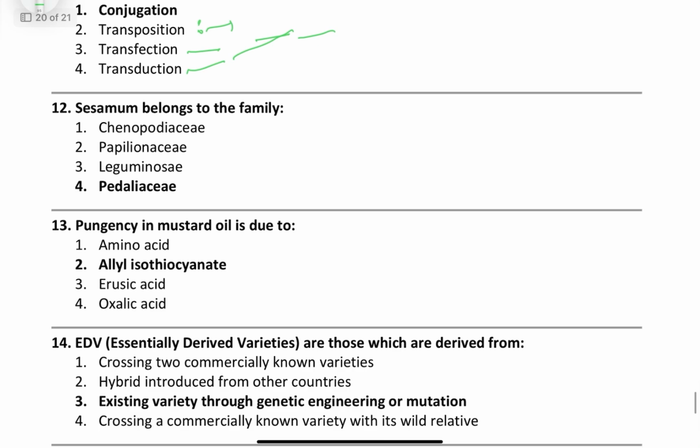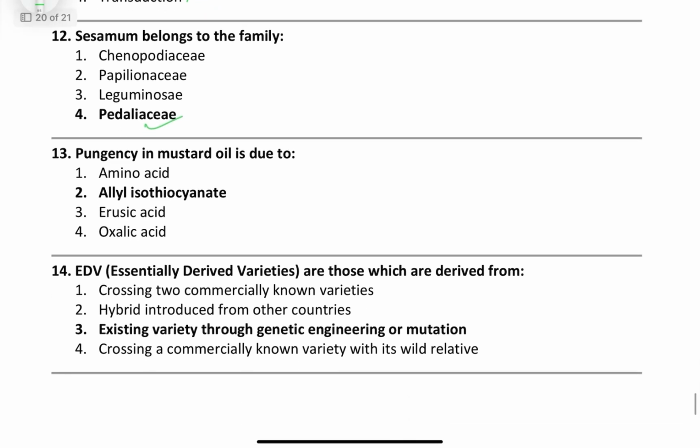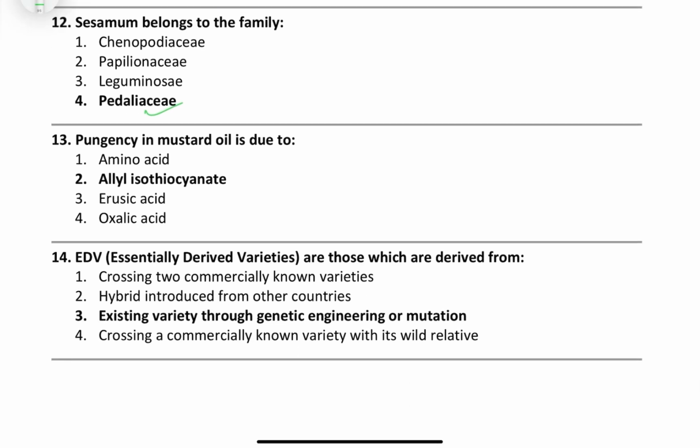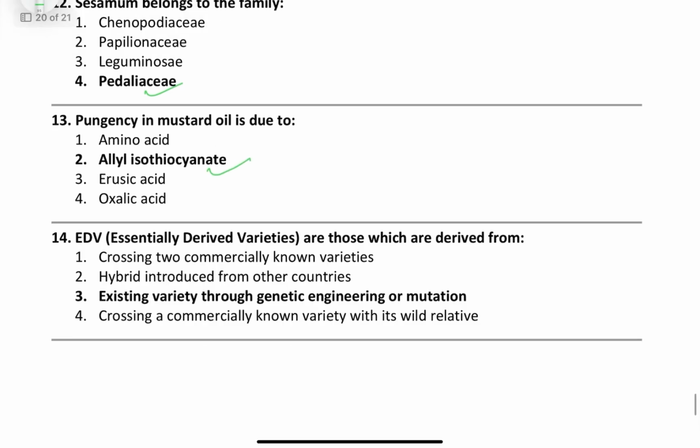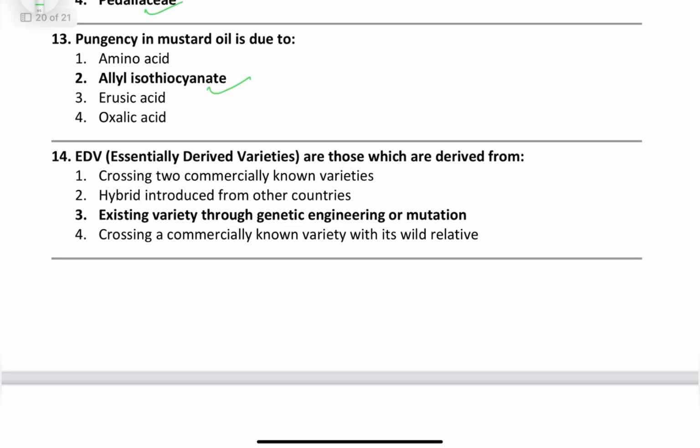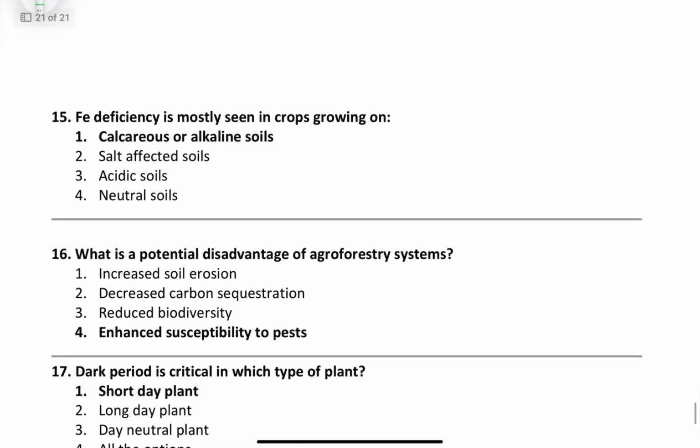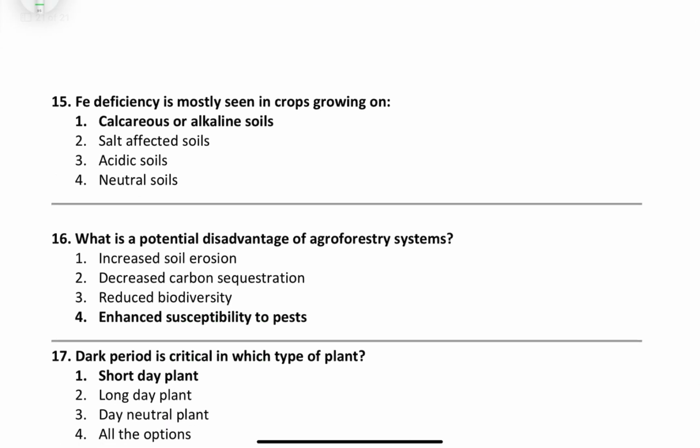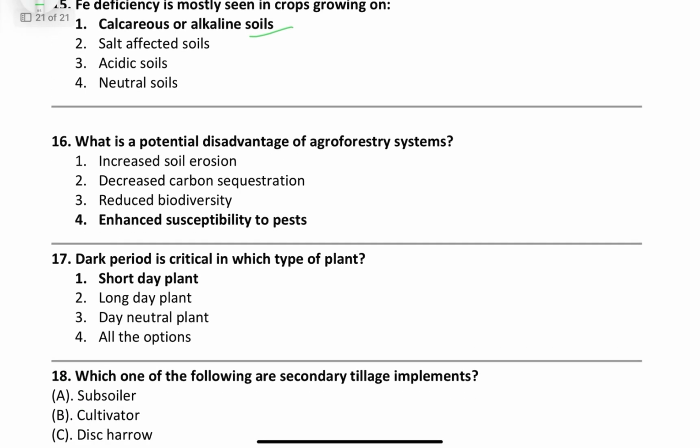Sesame belongs to the family Pedaliaceae. Pungency in mustard oil is due to allyl isothiocyanate. Then EDV, essentially derived varieties, are those which are derived from an existing variety through genetic engineering or mutation. Iron deficiency is mostly seen in crops growing in calcareous or alkaline soil. What is a potential disadvantage of agroforestry system?